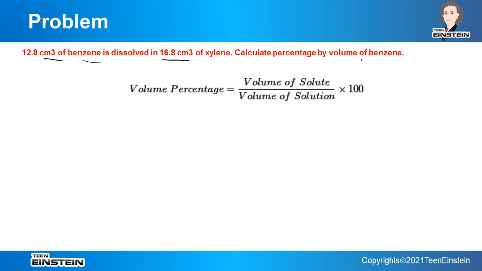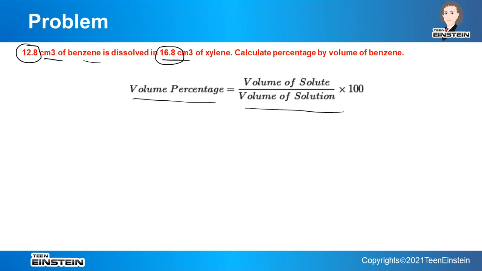Calculate percentage by volume of benzene. So this formula we have to use here, because it is volume by volume. So which one will be solute and which one will be solvent? How to understand that? Just look at the amount. The larger component must be solvent and the smaller component must be solute.